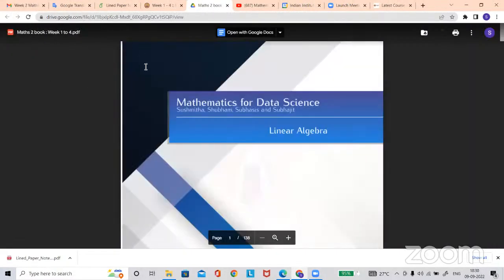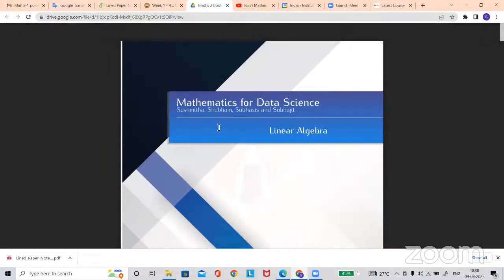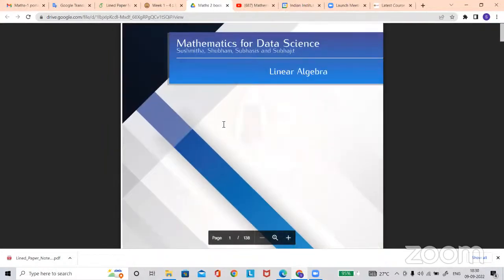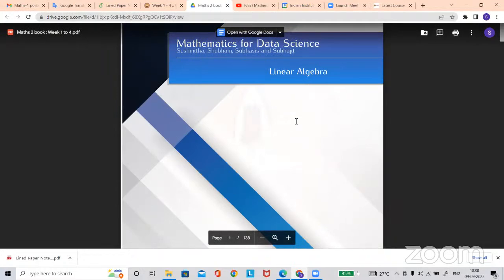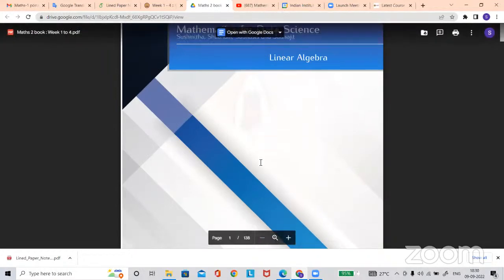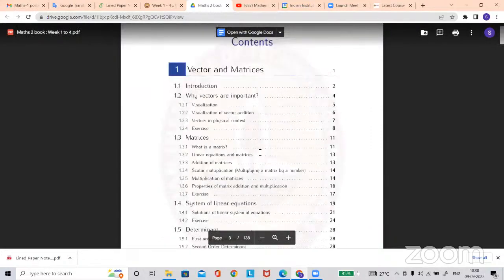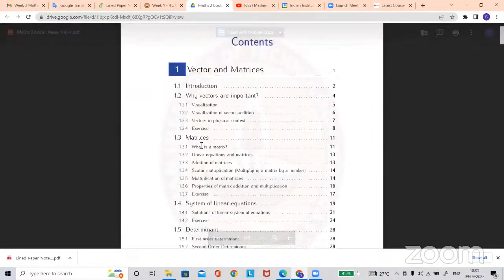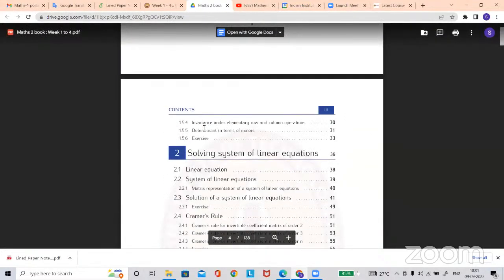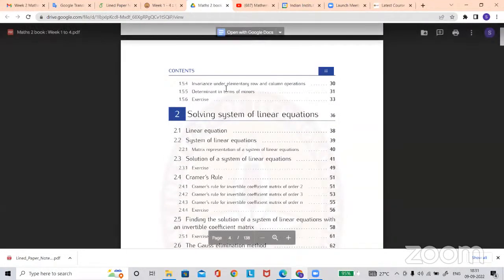This Maths 2 book is written from week 1 to week 4. When you come to week 4, it will be added to the later weeks also. This linear algebra book is written by four instructors: Subhajit, Susmita, and me, Subhasis. There you can see what vectors and matrices are all about. It will help you to understand the topics.